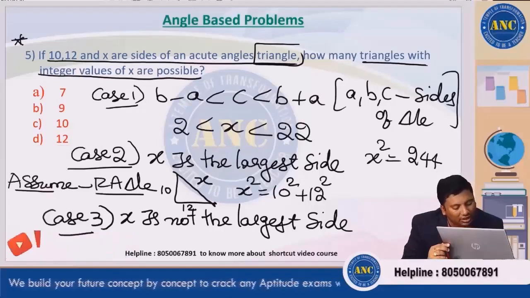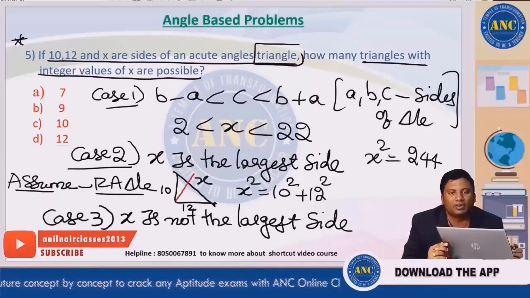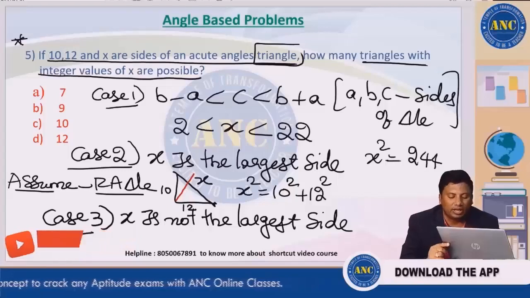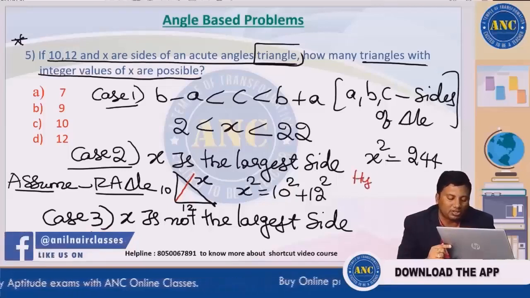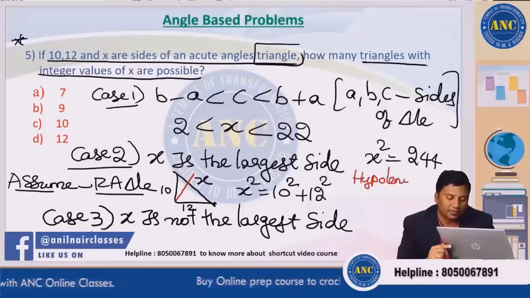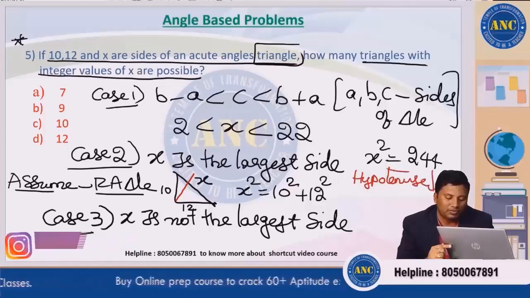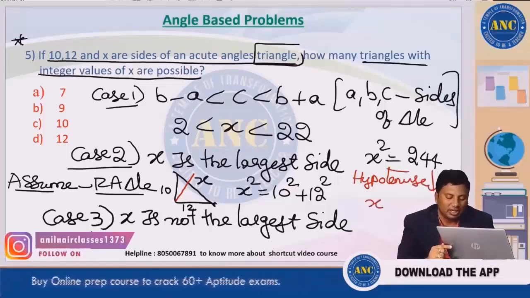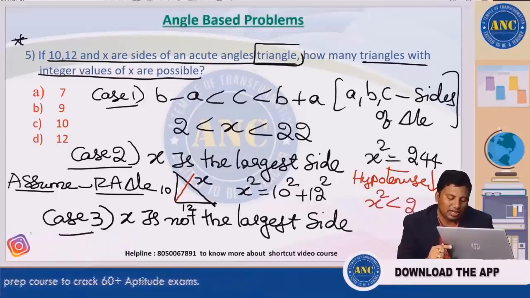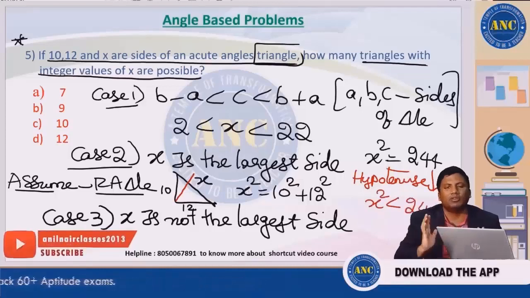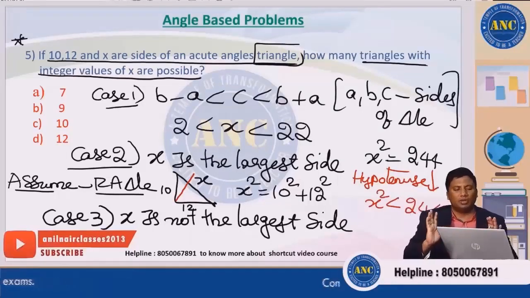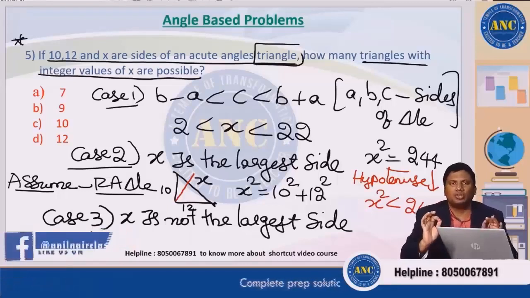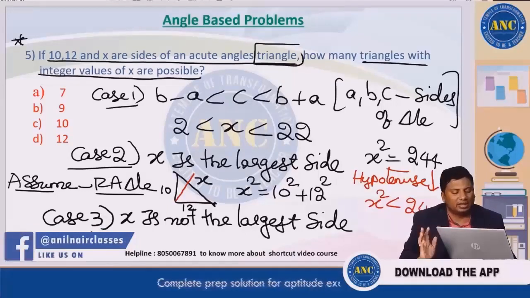If it is an acute angled triangle, height will go like this. If the height is going like this, hypotenuse will decrease. That means x square should be less than 244. Are you all with me? Very easy question. Assume it as a right angle triangle and make the change.